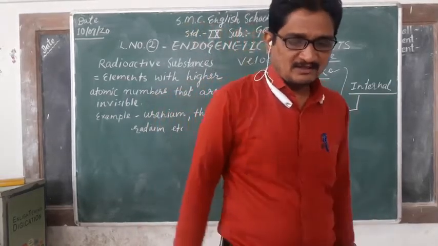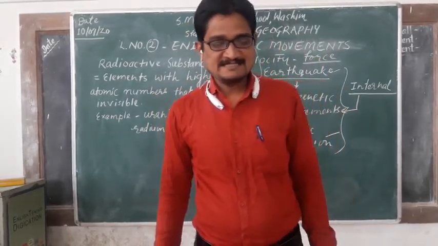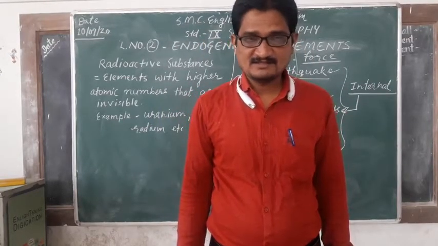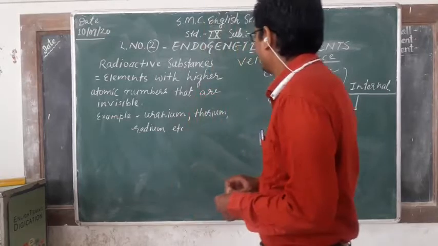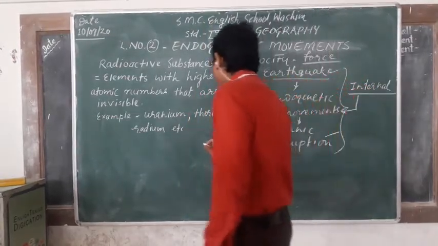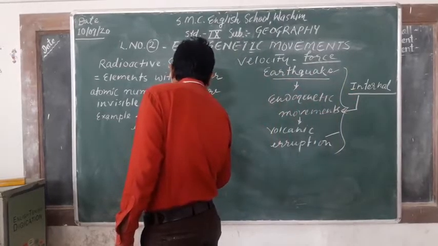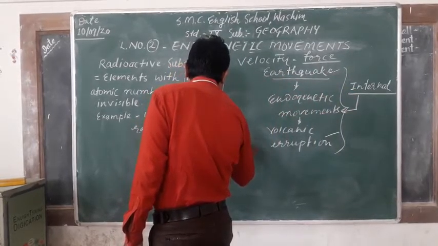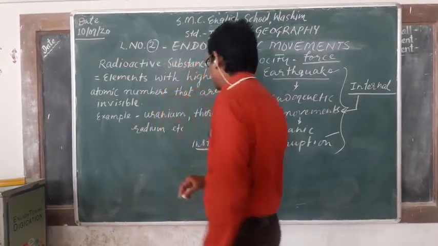Earthquakes and volcanoes occur because of the instability in the interior of the earth. Why does this happen? Because of the instability.